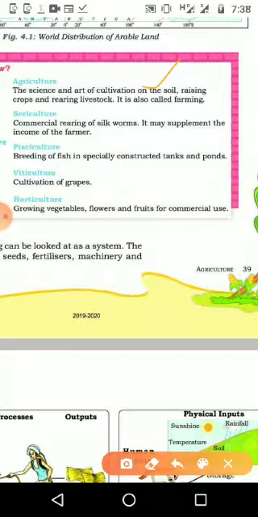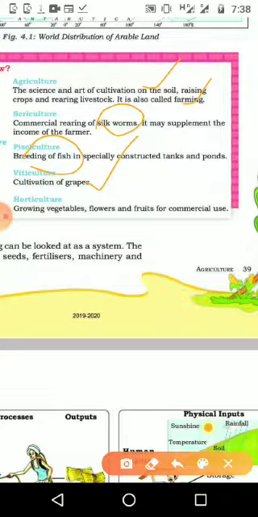It is also called farming. Then sericulture, it is related to silkworm, the production of silk. The next one, pisciculture, breeding of fish. And we know in some parts of Tamil Nadu or Andhra we are having breeding of fish. Then viticulture means the cultivation of grapes.